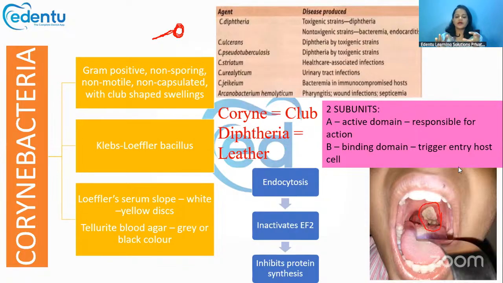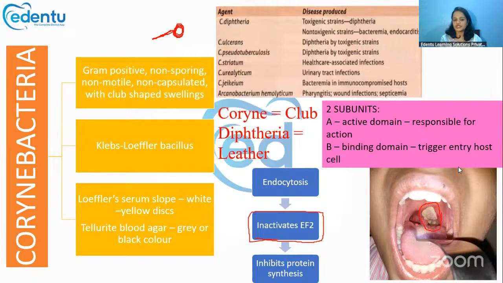So when this diphtheria toxin attacks a cell, first the fragment B will go and bind with the cell, then it will release the fragment A, which is the one responsible for all the actions. Once this toxin is inside the cell, it will directly inactivate EF2, the elongation factor.